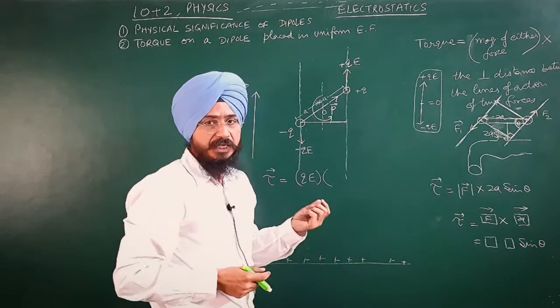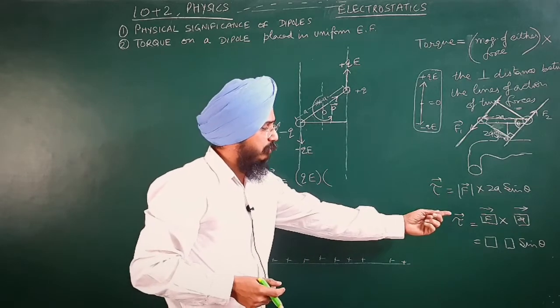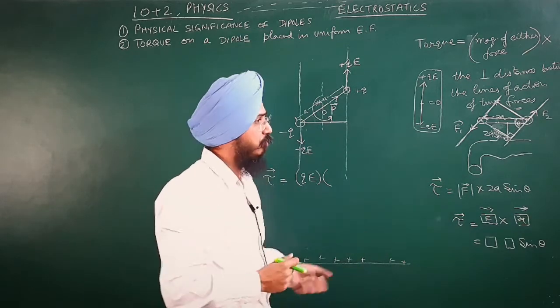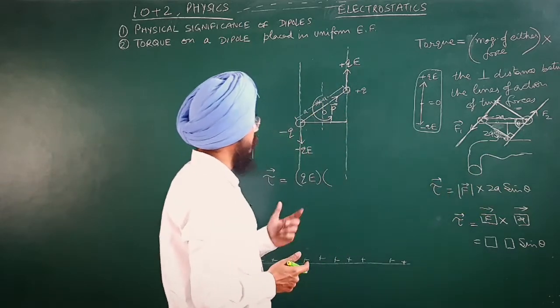I need sin theta in my result, because torque always comes as a cross product of two vectors. The cross product will come if I get a sin theta in the result.